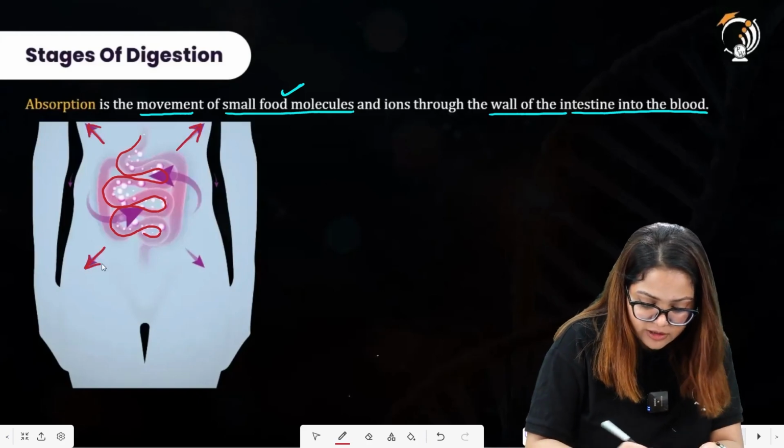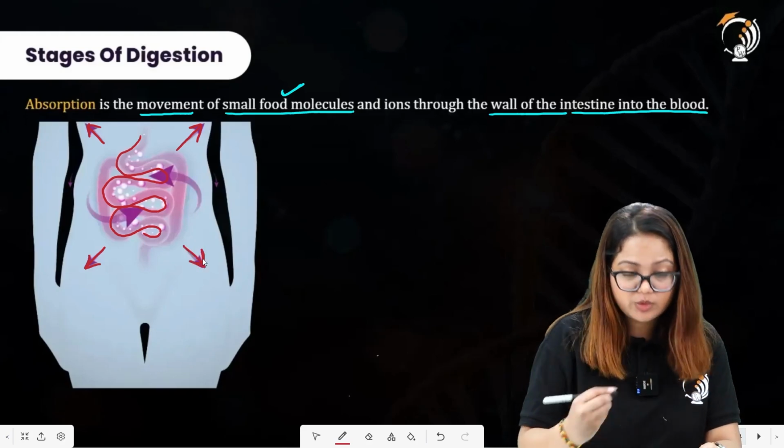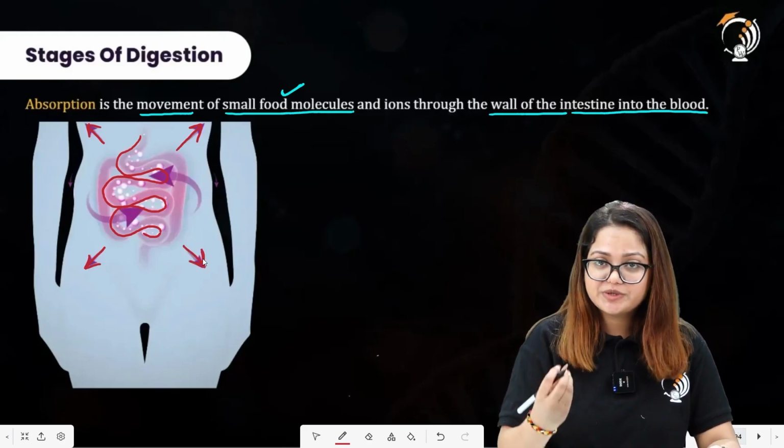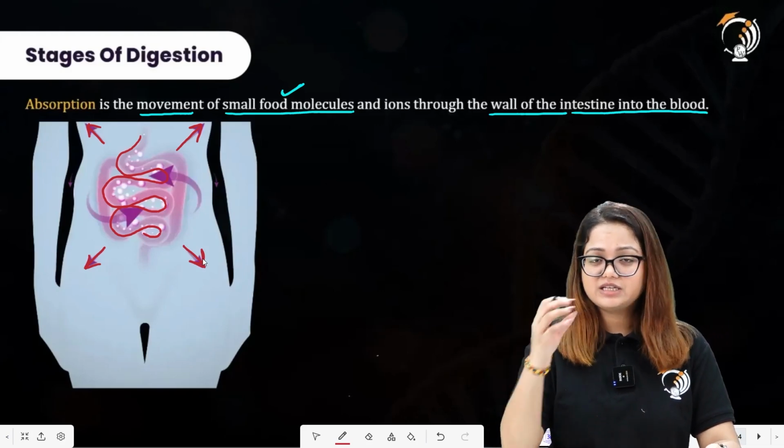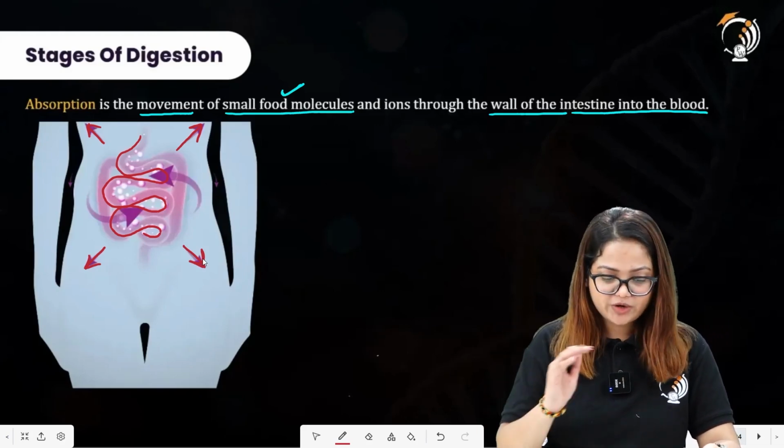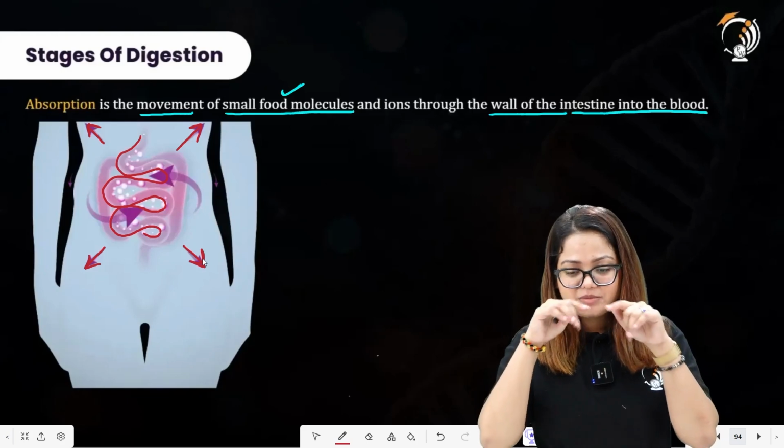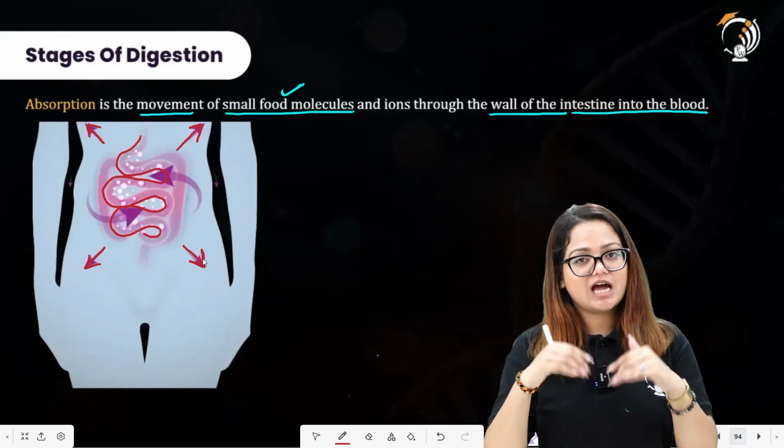So blood is that tissue which is transporting all of the soluble nutrients toward each and every part, toward each and every cell of our body. All right, so there is this direction. That means that blood is going in all directions in our body.